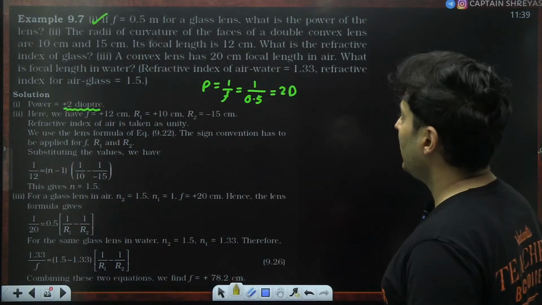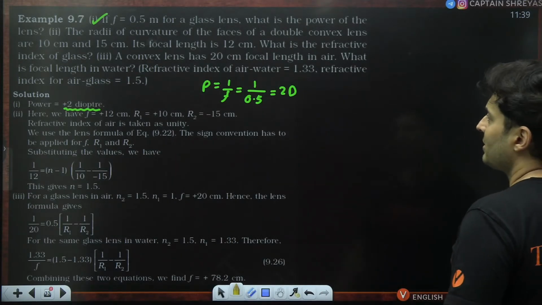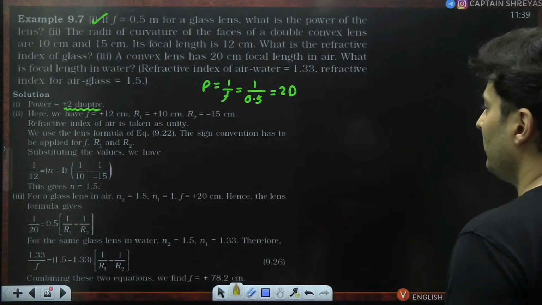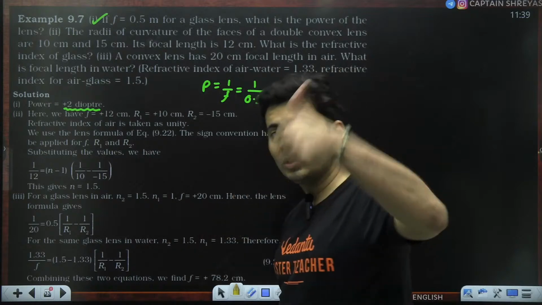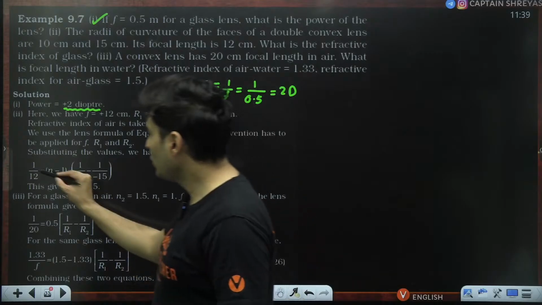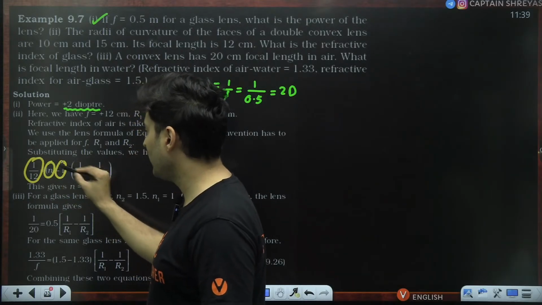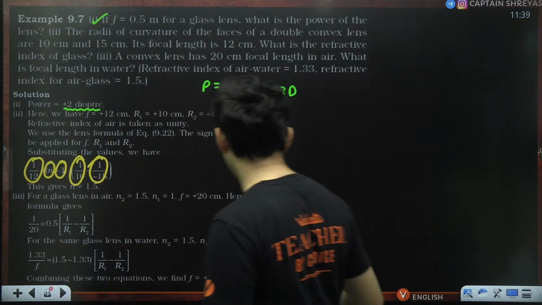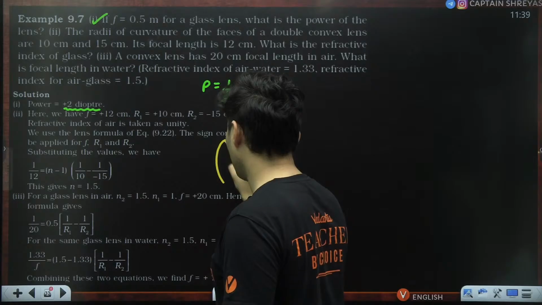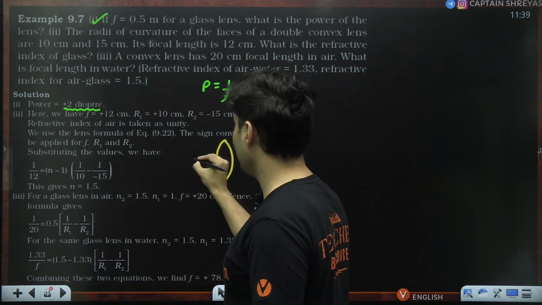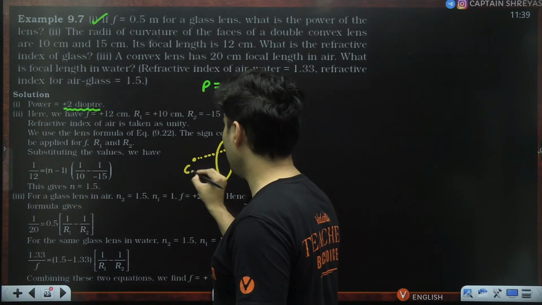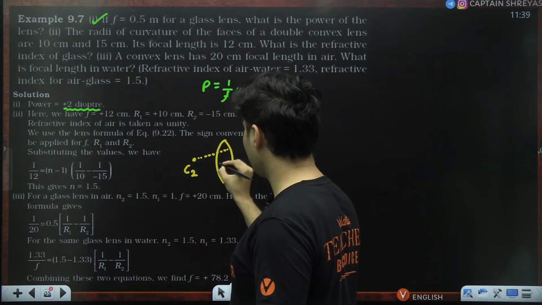Next, the radii of curvature of a convex lens are 10 centimeter and 15 centimeter. Focal length is 12. What is the refractive index? So you know the focal length, you don't know the refractive index. Exact opposite. So use 1 by f is (refractive index minus 1) times (1 by r1 minus 1 by r2). But you have to make sure that the sign convention is also followed properly. So if this is the convex lens, this is the second radius, because this will be the second surface. This is the first surface.